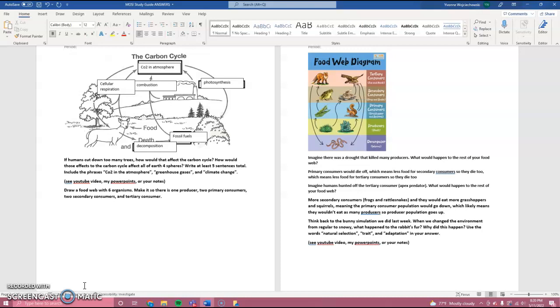So we saw that the bunnies started naturally selecting for the white fur because the brown ones were getting hunted off by the wolves. They were not living very long at all because they were getting hunted off before they could reproduce. Meanwhile, all of the rabbits that had white fur were able to survive and breed more because they weren't getting hunted off, and we saw that the rabbits gradually turned white instead of brown. So that trait of having white fur was naturally selected for over the course of several generations, and it was an adaptation to survive that new white and snowy environment. It helped them adapt, and it helped so that the predators would not be able to detect them. They were camouflaged in the snow.